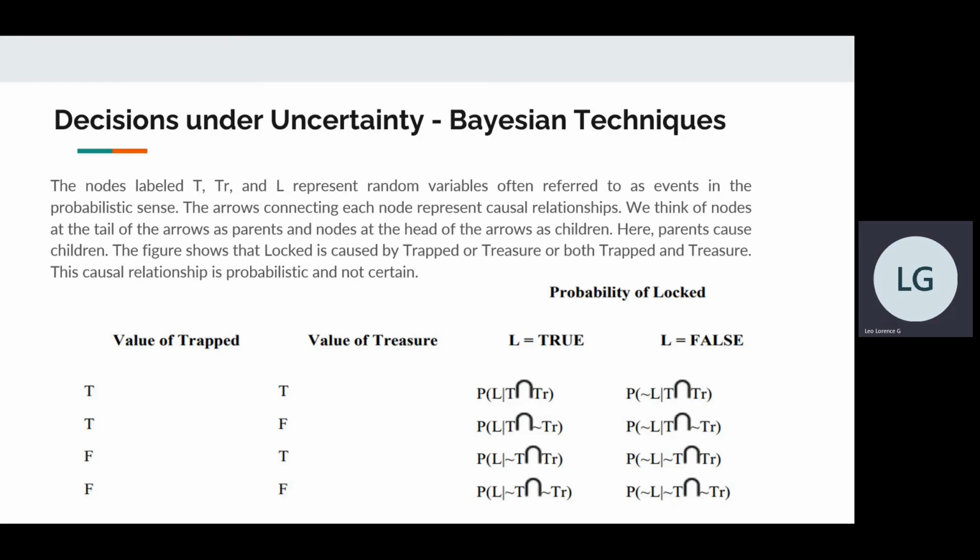So as the number of possible values of these events gets larger, or the number of parent nodes given the child node goes up, the number of entries in the conditional probability table for each child node increases exponentially. Let's move on to the next slide.